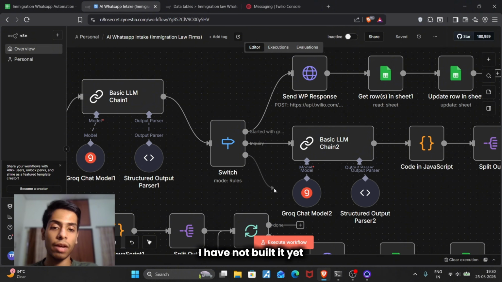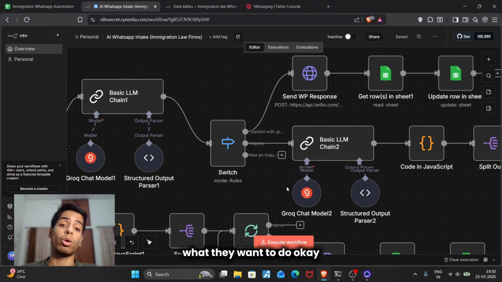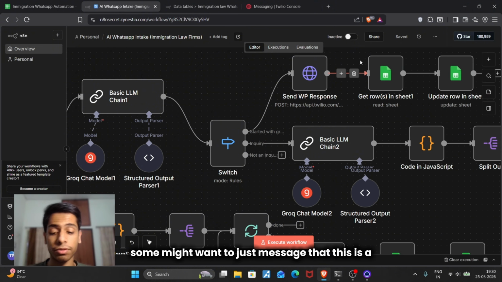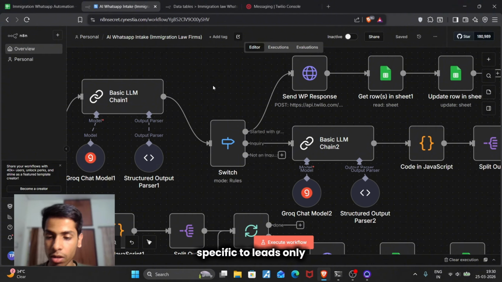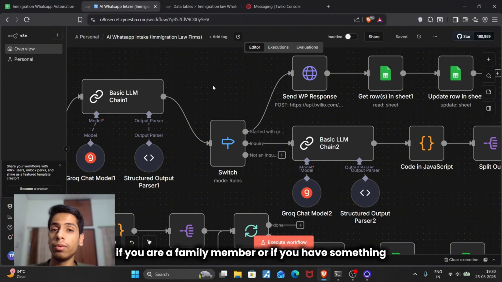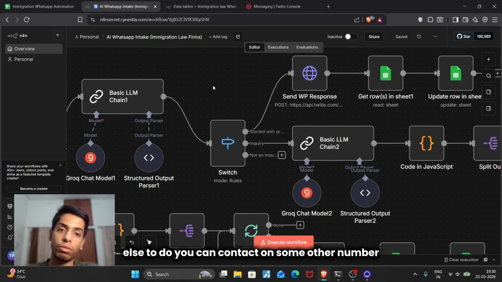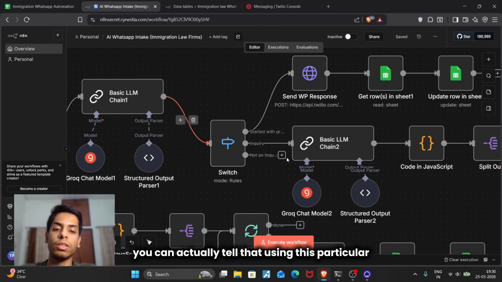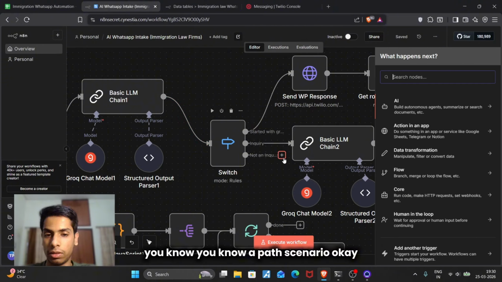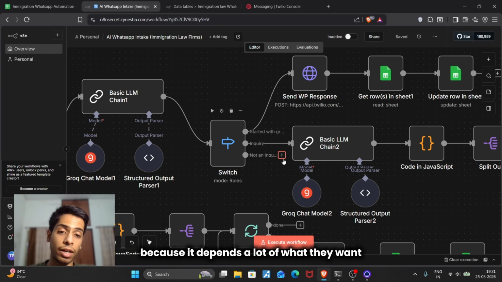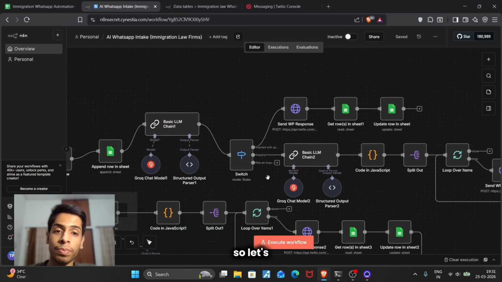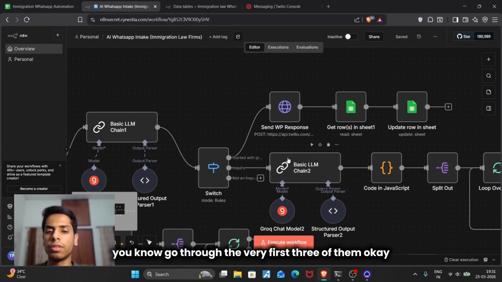The third I have not built yet because it depends from user to user on what they want to do. Some might want to wait, some might want to just message that this is firm-based support specific to leads only. If you are a family member or have something else to do, you can contact on some other number. You can tag that using this particular path scenario. I have not built it right now because it depends a lot on what they want. So let's go through the very first three of them.